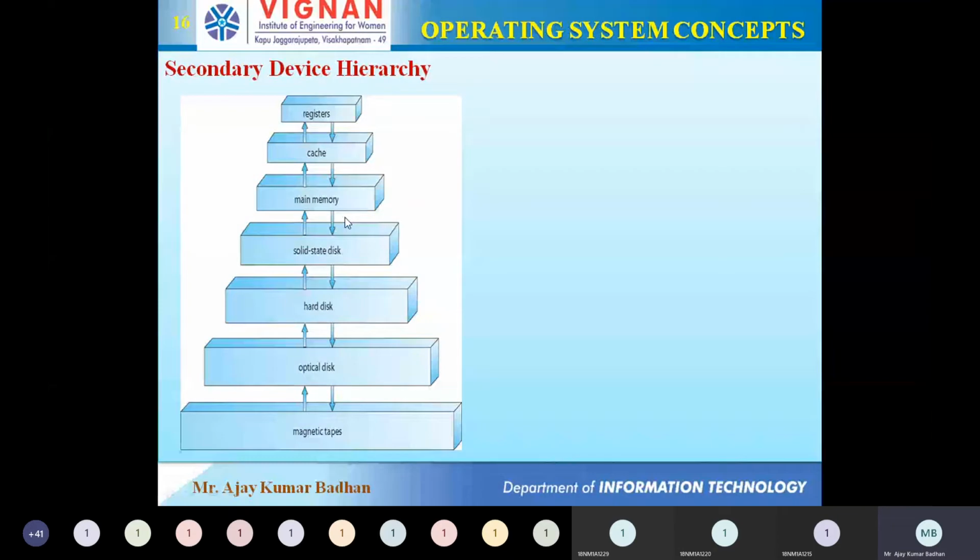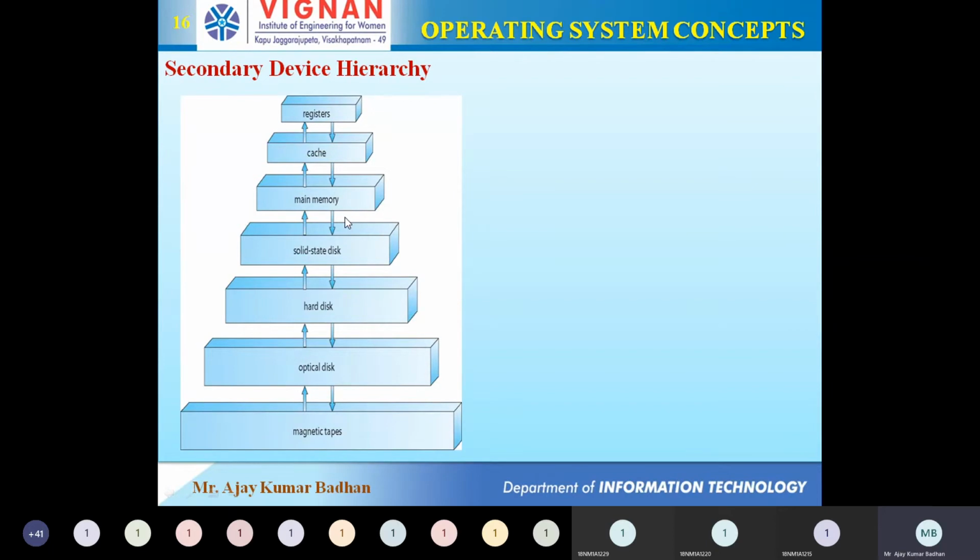How I am saying that solid state disk is non-volatile means internally this particular disk will have a power backup. Like we have UPS in our system, so whenever there is a power failure, our system should not shut down immediately. So we have a backup, right? Same way, internally we have a very small hardware device as a power backup. So whenever a system's power fails or is disconnected, this solid state disk will not shut down immediately.